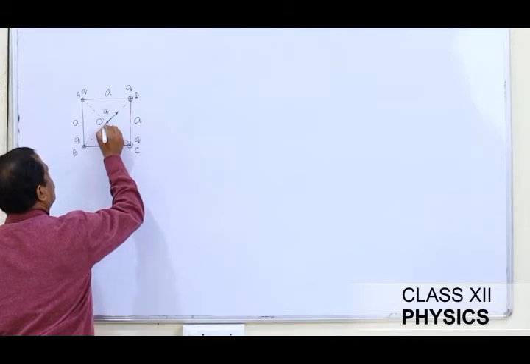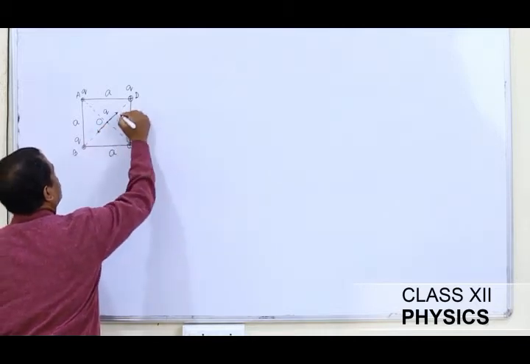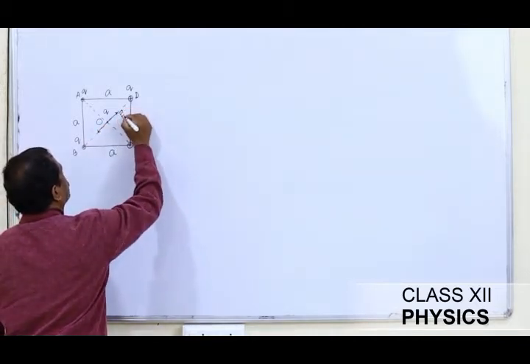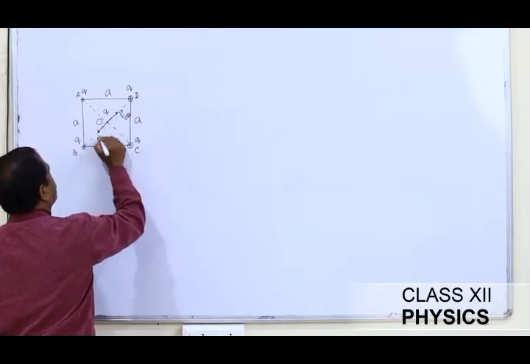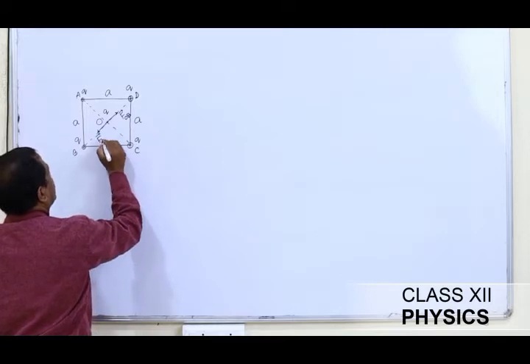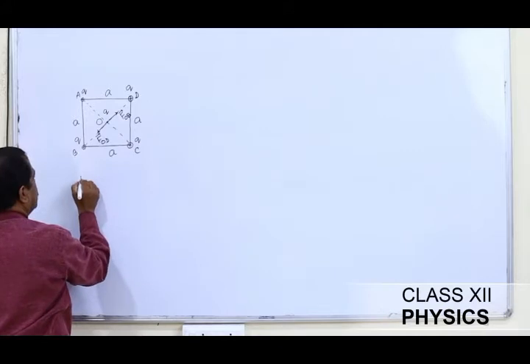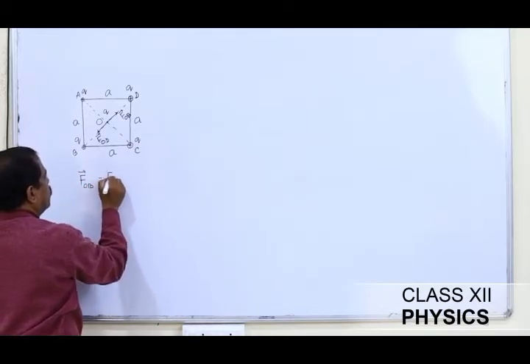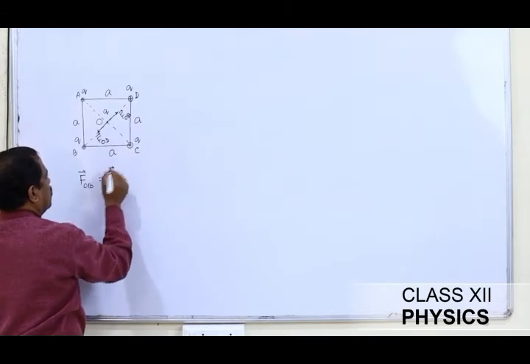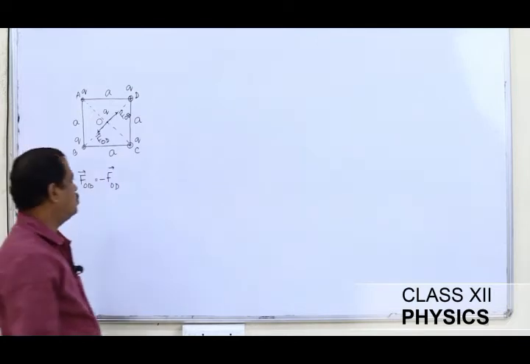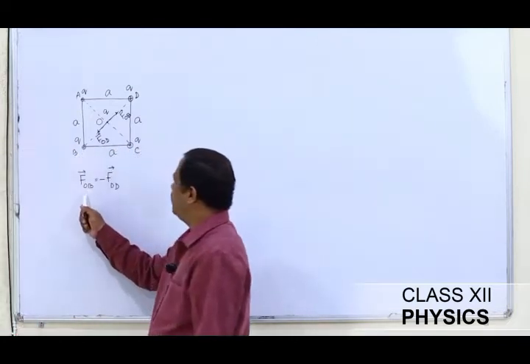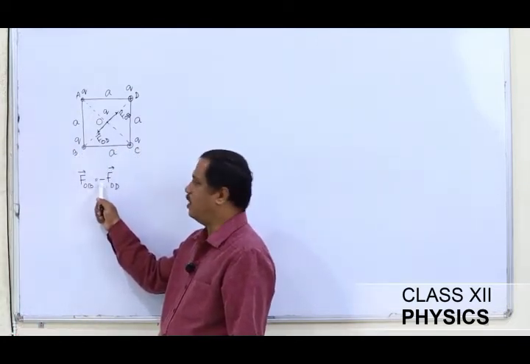Here a force 1 and here this force. If I say this will be the force experienced by the charge placed at O due to B, and here this will be the force experienced by the charge placed at O due to D, we are going to see that FOB is equal to minus FOD. Why is it so? It is because magnitudes are equal, the direction is opposite, and therefore they are going to cancel out one another.